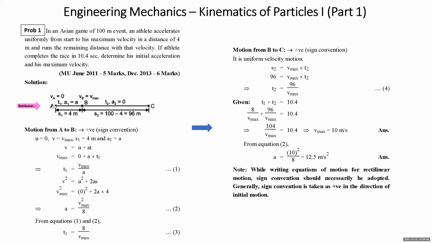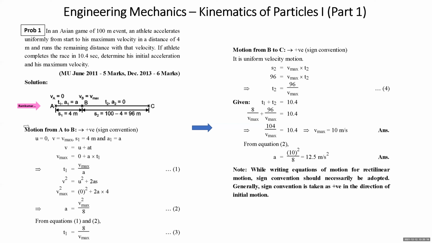Now see that. A is the beginning when it starts from rest. In 4 meters, the athlete attains maximum velocity. That is at B, velocity is maximum. And then he maintains that velocity till the completion of the race. Total event is of 100 meters. A to B, when motion is at constant acceleration, distance covered is 4 meters. And 100 minus 4 is the distance covered in the second segment from B to C.